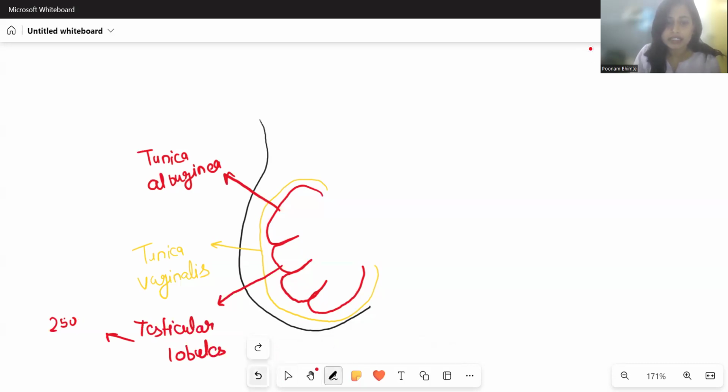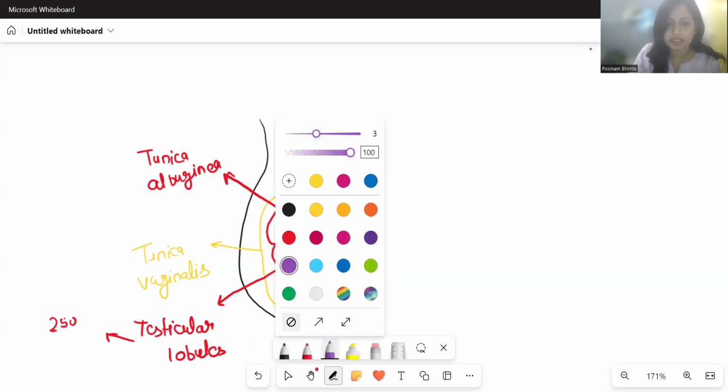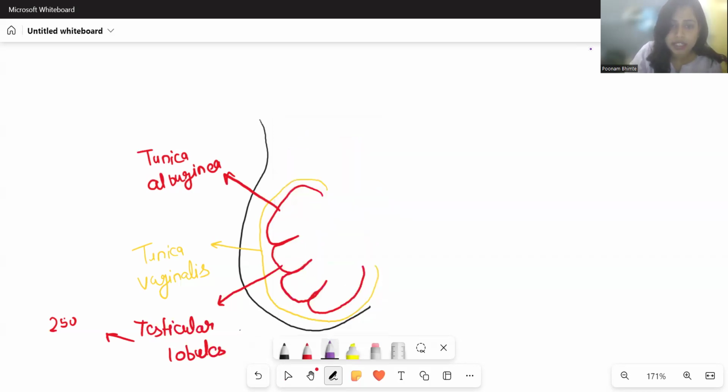Then inside they also require what? They also require blood supply. This blood supply is given by the layer called tunica vasculosa. This layer is tunica vasculosa. Okay, so we're done with the layers.